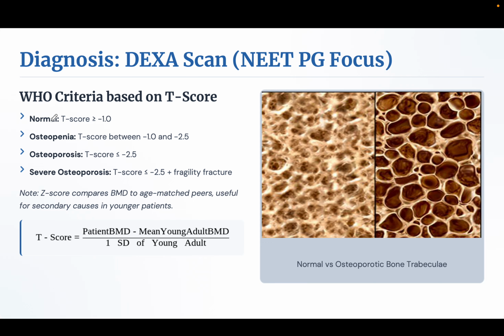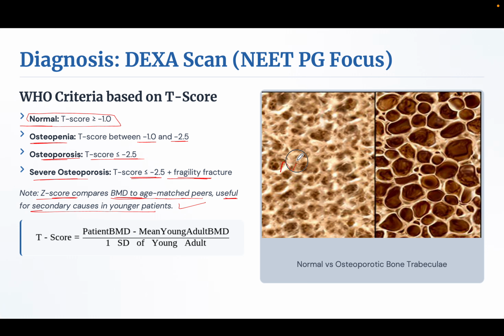In the DEXA scan, the normal value will be equal to or more than -1. If there is osteopenia, T-score will be -1 to -2.5. Osteoporosis is less than -2.5, or severe osteoporosis if less than or equal to -2.5 with fragility fracture. The Z-score compares the BMD to age-matched peers and is useful for secondary causes in younger patients.